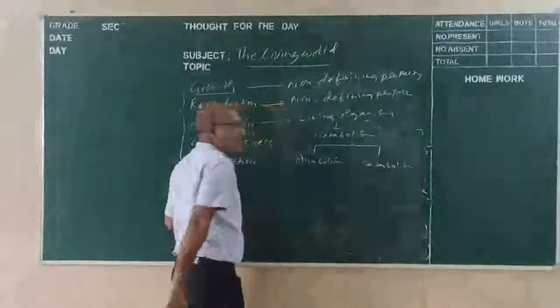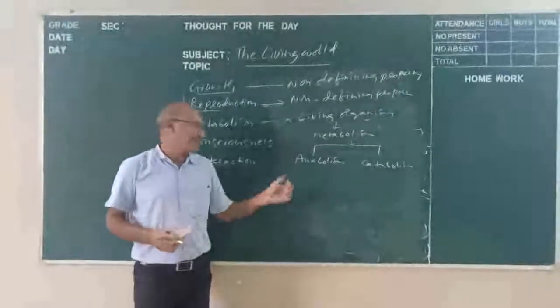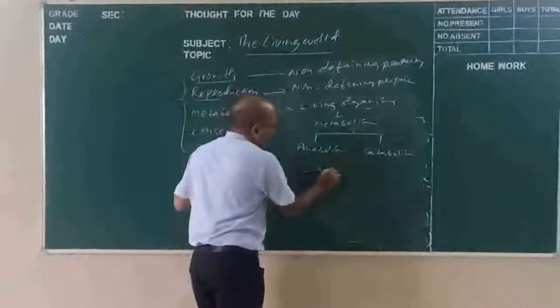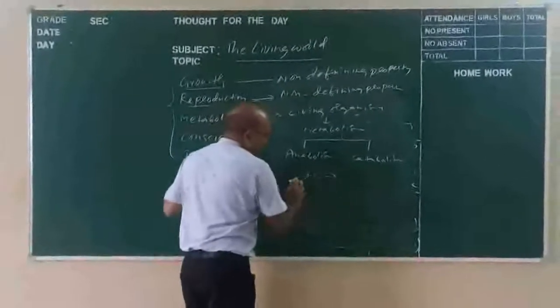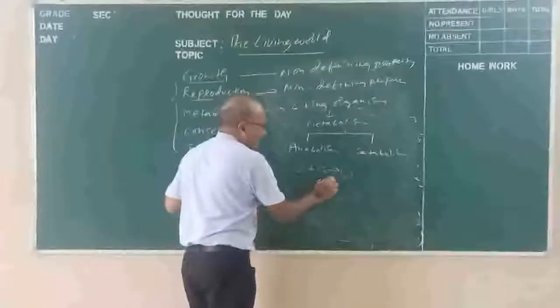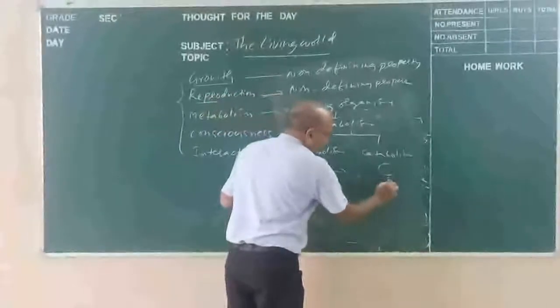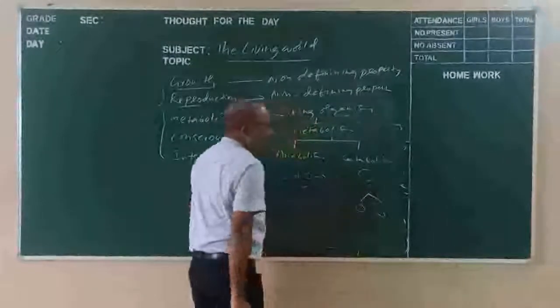Metabolism is of two types: one is anabolism, and the second is catabolism. Anabolism involves the fusion of molecules, where two simpler molecules unite to form a larger molecule. In catabolism, a larger particle is divided into smaller particles.